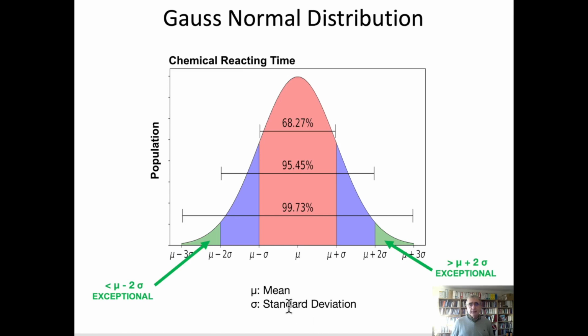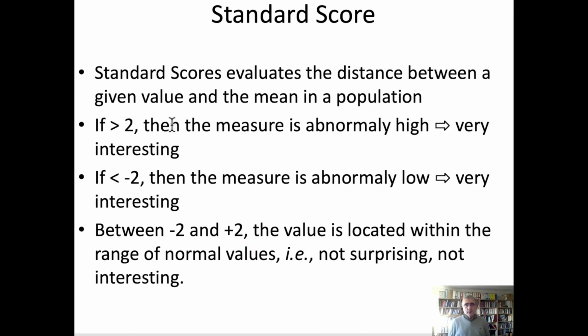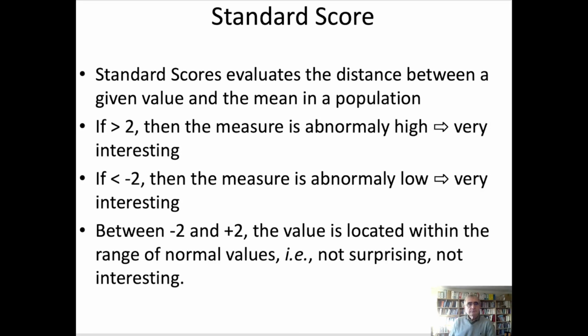If the standard score is above 2, then the measure is abnormally high. It's very interesting. And if it's below -2, then the frequency is abnormally low. It's very interesting. And between -2 and +2, the value is located within the normal range, so it's not surprising, not interesting.